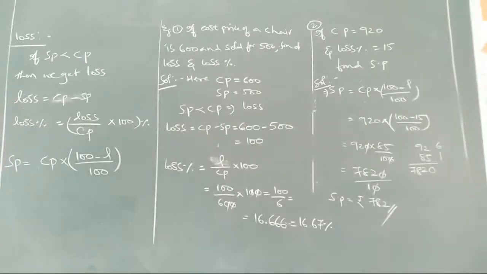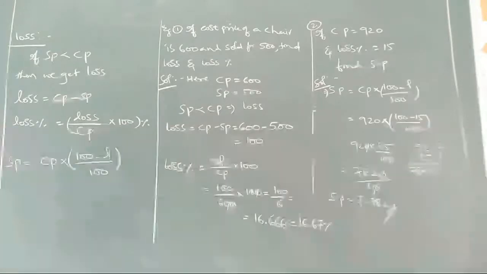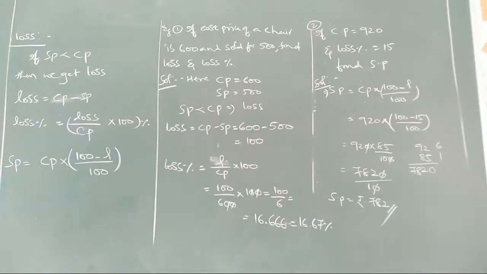Observe the problem once again here. CP is 920 rupees, loss is 15%. We need to find SP. The formula for SP, when loss is given, is CP into (100 minus L) by 100.